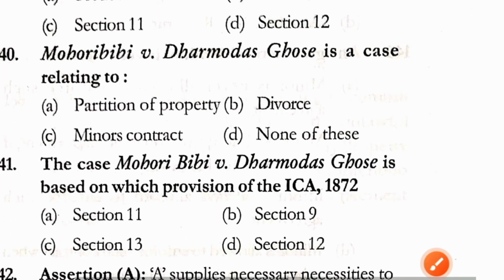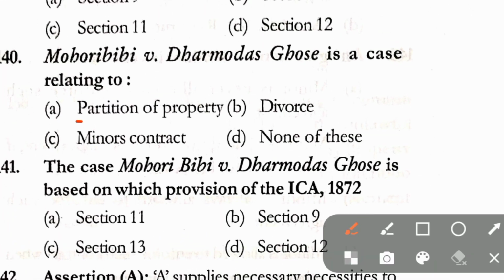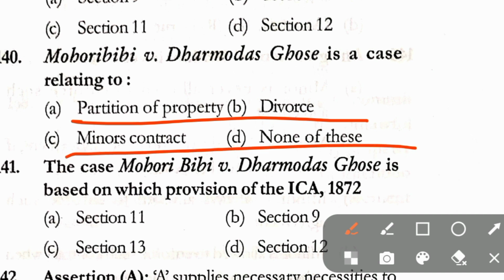Question number 140. Mohri Bibi versus Dharmadas Ghosh is a case relating to partition of property, divorce, minor's contract, none of these. Correct answer here obviously is option C, that is minor's contract.